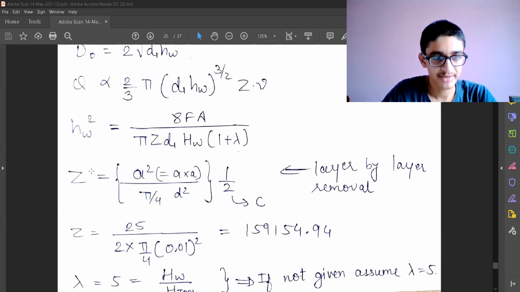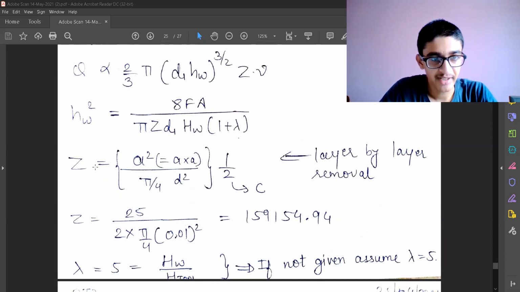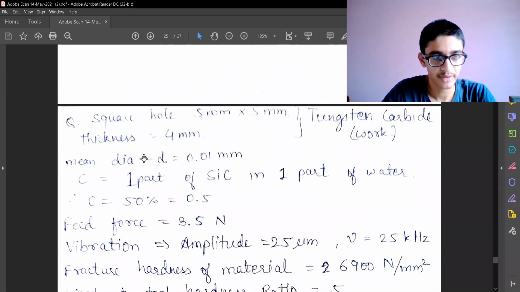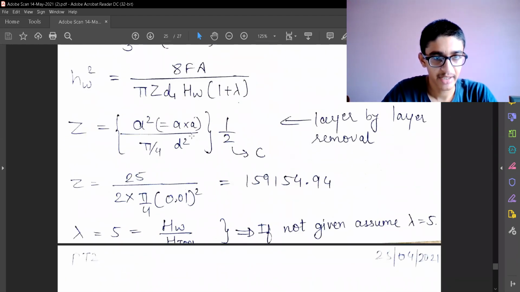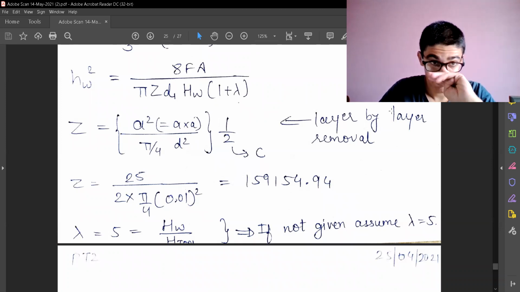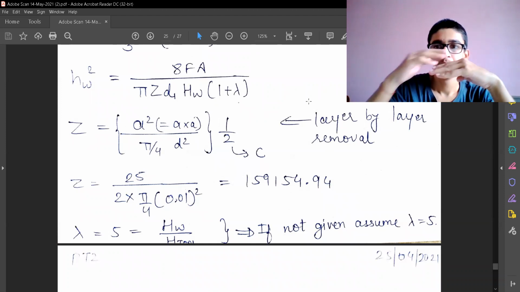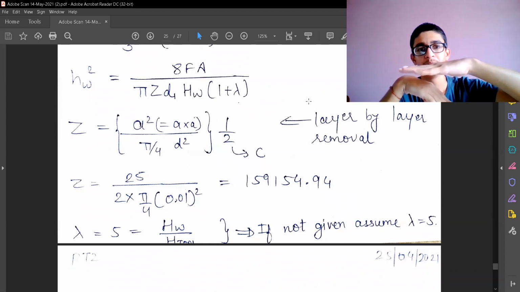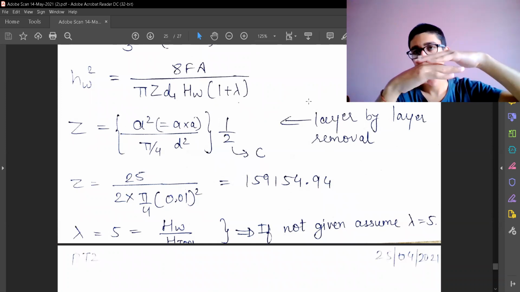So almost all the things are given. Z is unknown to us. Z is the number of particles. It will be the total area which we have to machine, divided by the area of each particle, into the concentration. This is how I am going to find the number of particles. The removal is going to happen layer by layer. Once I remove the top layer of my material from the workpiece, then the second layer will be removed.